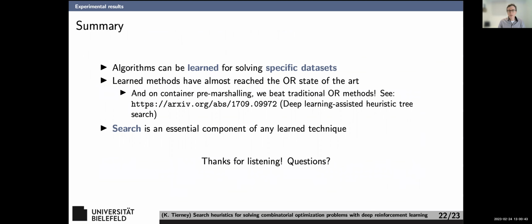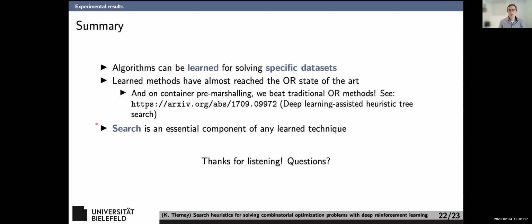Right. So let me summarize, because all those results are online. They're in the paper. Basically, algorithms can be learned for specific data sets. What I showed here, all the code is available, and it's not too hard to use, actually, if you have PyTorch and a GPU. And learned methods have actually almost reached the OR state of the art. I'm going to claim, though, they have on container pre-marshaling. That's one where we beat traditional OR methods quite well, I think. And so I will claim that we've done it on some problems. And on routing problems, we're getting very close. And the way we do it is with search.